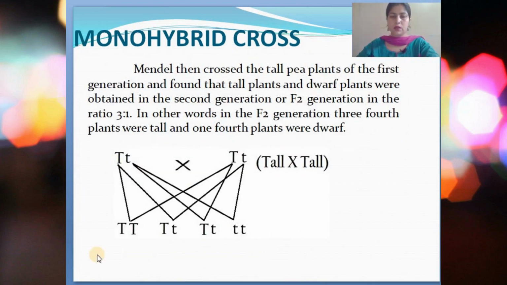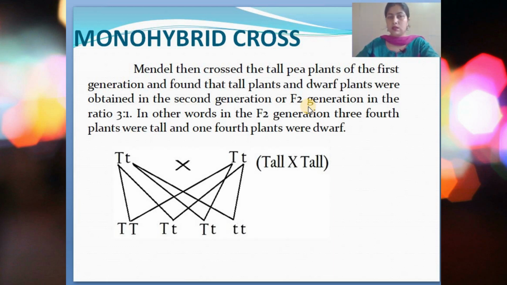So continuing with our monohybrid cross. Mendel, in the next step, crossed the tall pea plants of the first generation and found that tall plants and dwarf plants were obtained in the second generation, or the F2 generation. In the previous experiment, he crossed the purely tall and purely dwarf plants. But here, the offspring produced in that experiment were self-crossed.